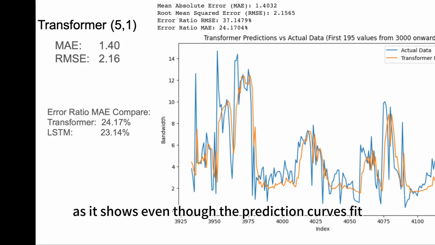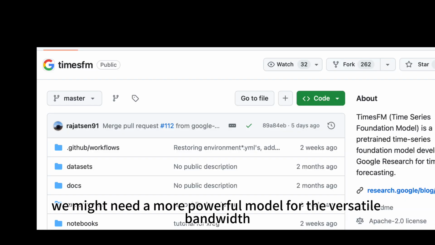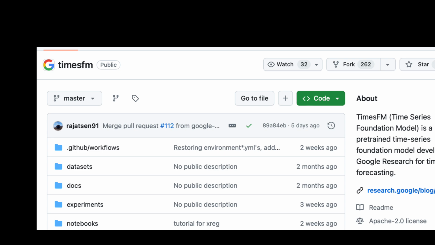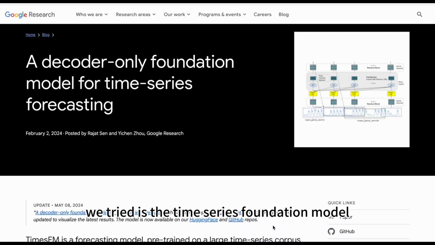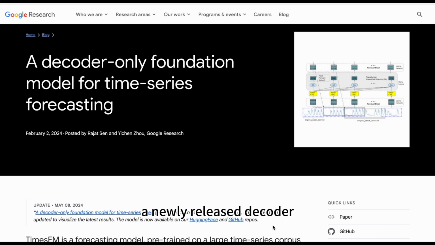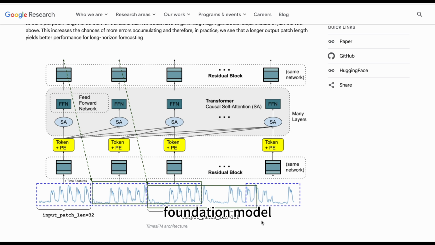However, as it shows, even though the prediction curves fit the ground truth very well, the error ratio is still 2% worse than that of the LSTM. Therefore, we might need a more powerful model for the versatile bandwidth. The last machine learning model we tried is the time series foundation model, a newly released decoder-only model developed by Google. Let's take a close look at the interior structure of the time series foundation model.